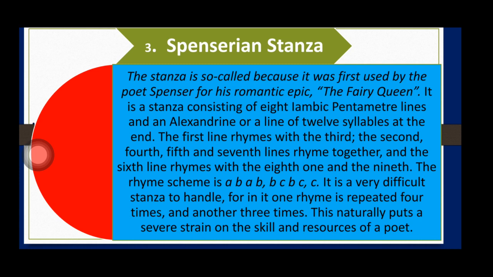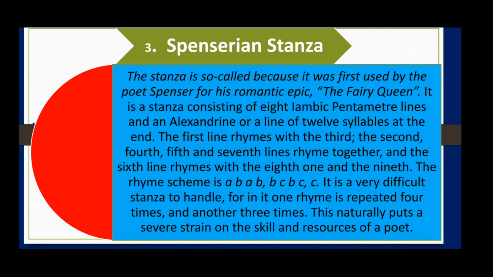The first 8 lines will be iambic pentameter. It means that in each of the first 8 lines there will be 10 syllables and 5 feet, and the rhythmic pattern will be unstressed and stressed. While the last line, called the Alexandrine, will consist of 12 syllables. So 12 syllables means that there will be 6 feet.